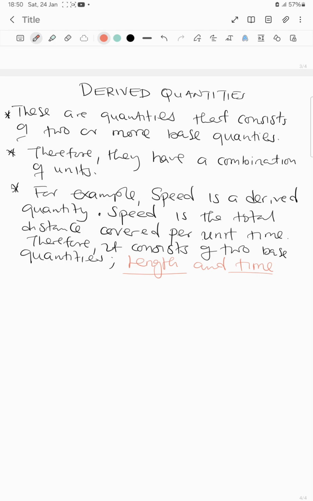Therefore they have a combination of units. For example, speed is a derived quantity. Speed is the total distance per unit time.